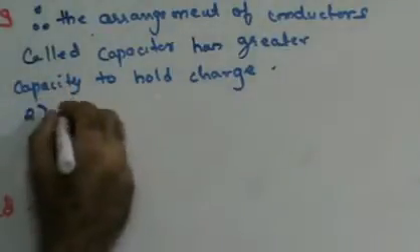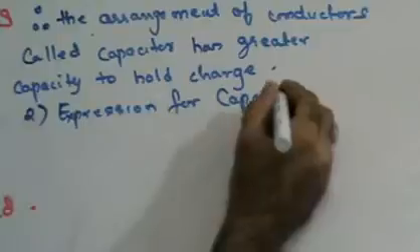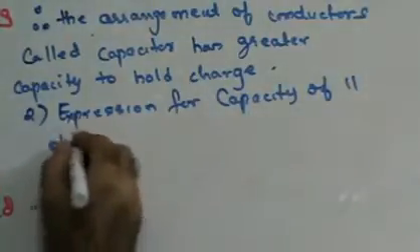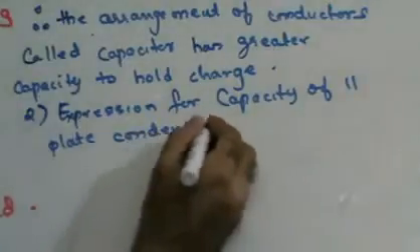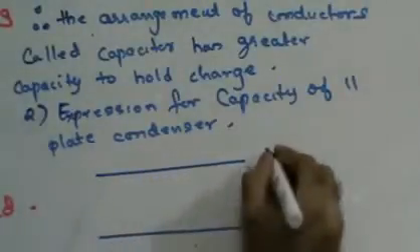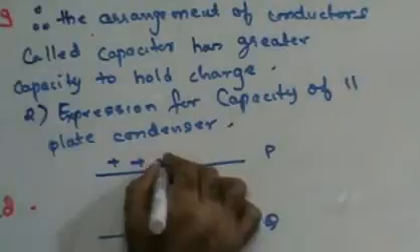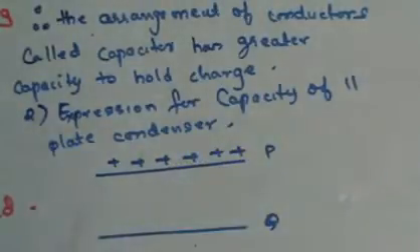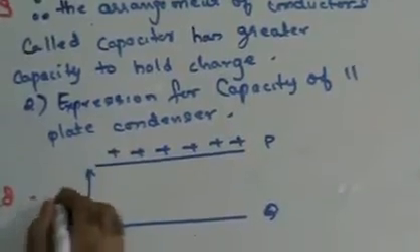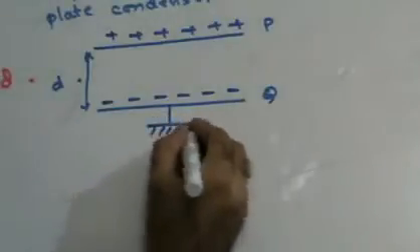You are going to consider two parallel plates P and Q. You are going to give positive charge to plate P. Let's assume that the distance between the two plates is D. It is going to induce a negative charge on the close end of plate Q. The other end of plate Q, I am going to earth it. I am going to ground this. Right? So let's write this down.